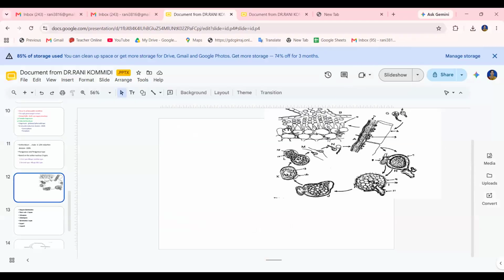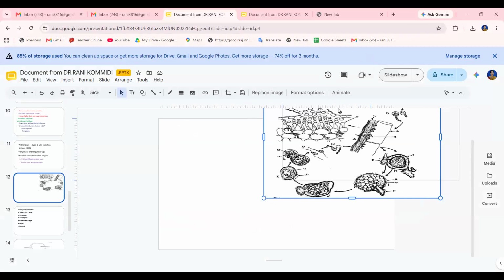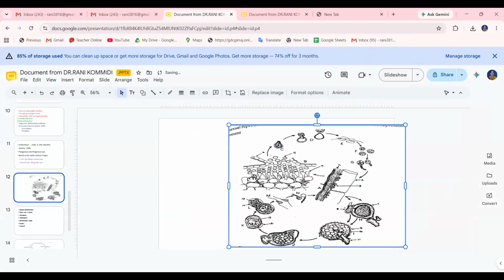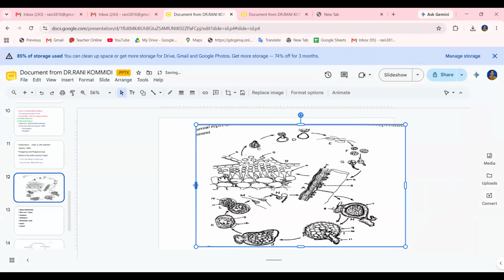Oogonium is the female sexual organ, and antheridium is the male sexual organ. Antheridia are elongated, club-shaped cells formed at the tip of the male hyphae. The swollen tip is cut off by a transverse wall to form an antheridium.